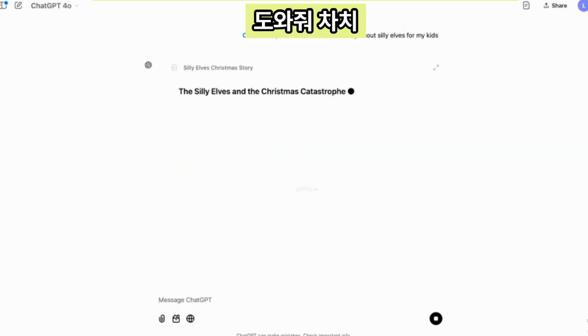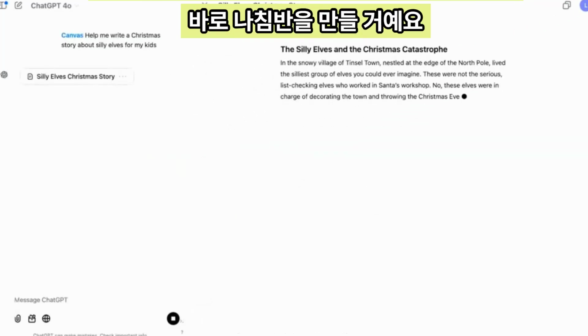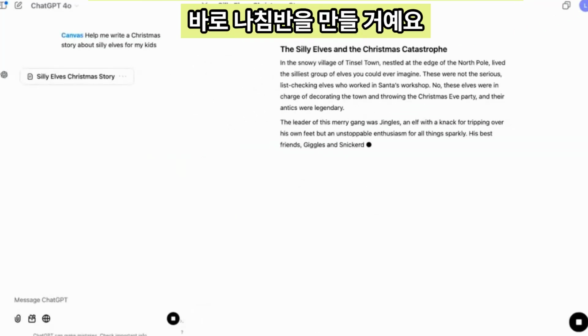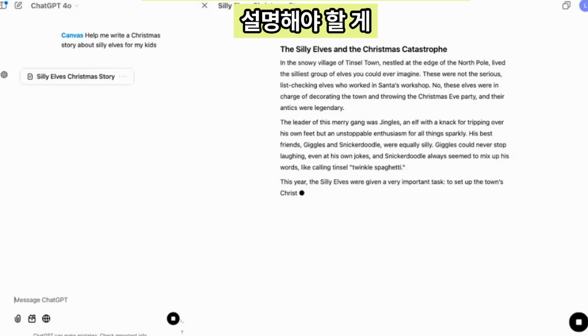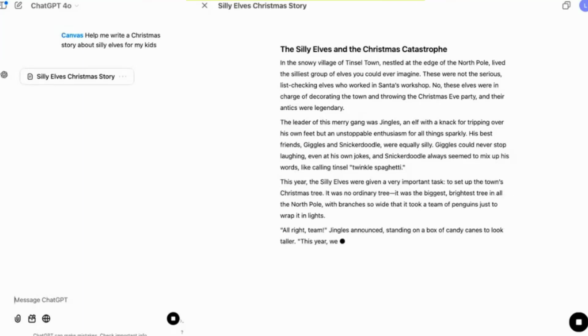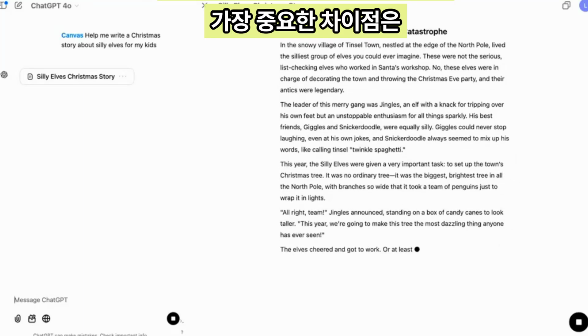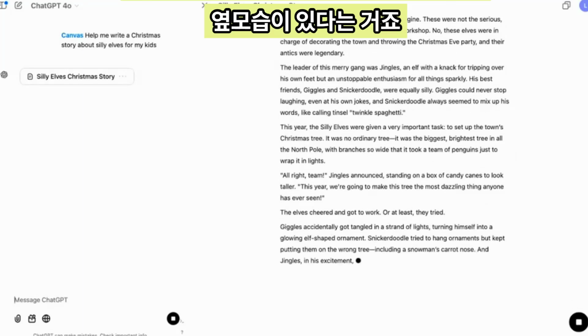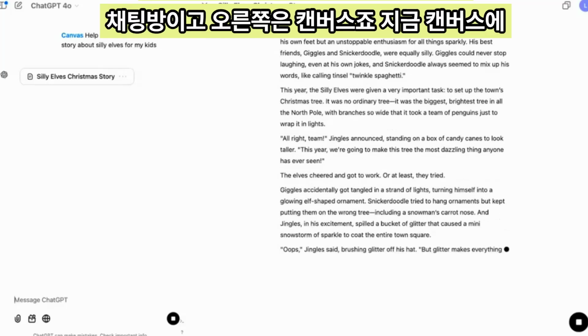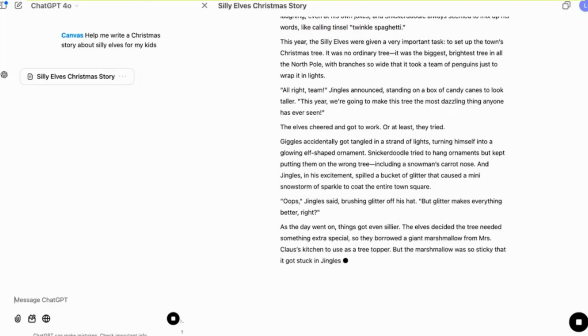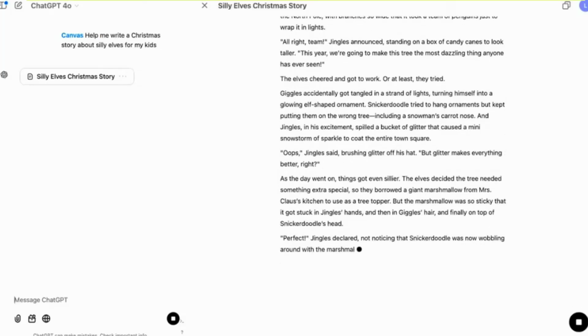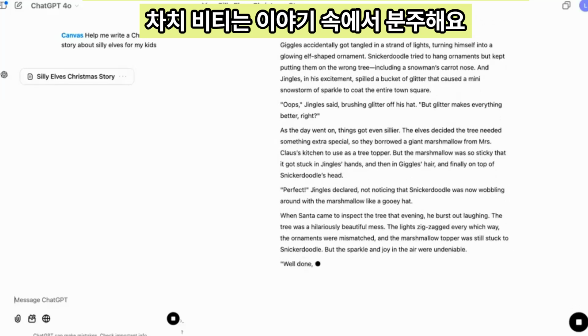And I'm going to send that off to ChatGPT, and it's going to get started right away on making a canvas for us. So there's a handful of things that we should explain here. The most significant thing that's different is you have this side-by-side view, where on the left is the chat, as you're used to it, and on the right is Canvas. And in Canvas, right now, ChatGPT is busy writing the story for us.